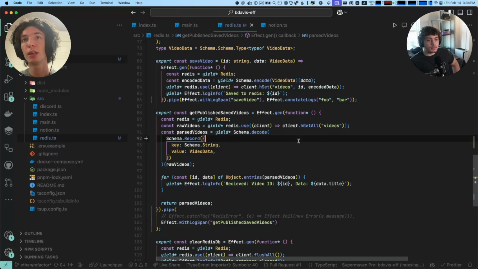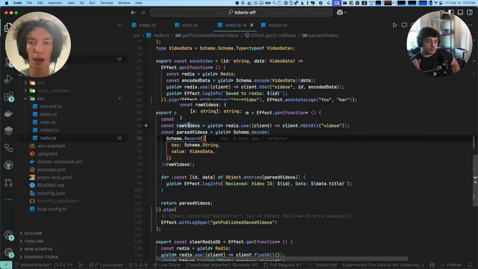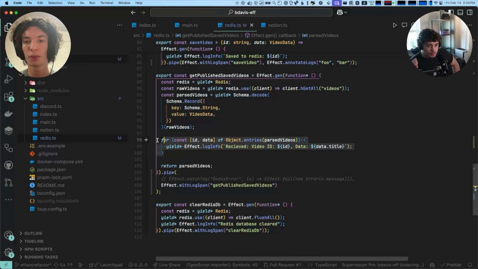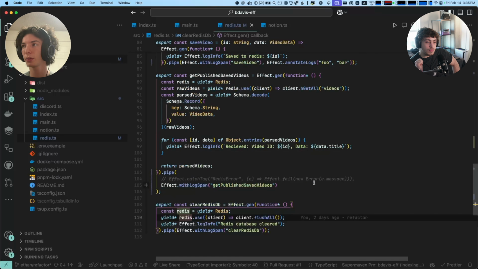On the decode side, we use the client, we get the raw videos, and then we decode them. And because this is a getAll, we get back this object. It's a map from string to the data. And so we decode it with this record type from key string to value VideoData. And this is our schema from earlier. This is just the same as before. We go over them and return them. And then this clearRedisDB just calls flushAll. Do you have any questions in this file?